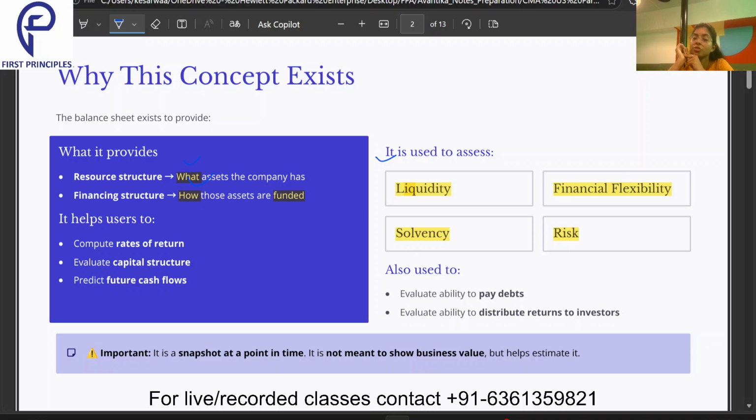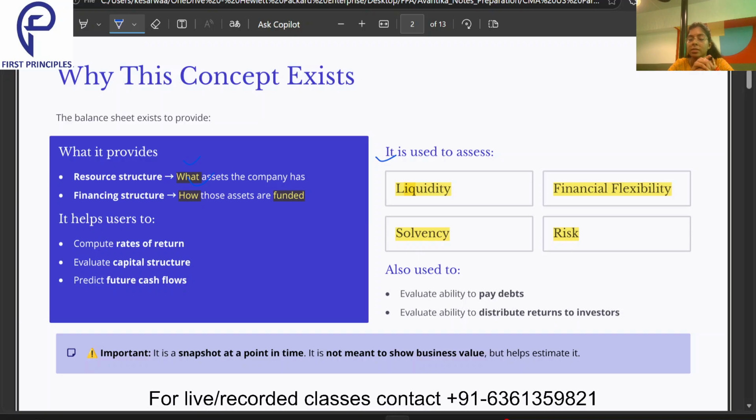Then comes the financial flexibility. That means whether you have enough money in a business or not to carry out your activities easily. That's what the balance sheet shows us. Why? Because we need cash for day-to-day business, and cash is listed over there in the balance sheet.